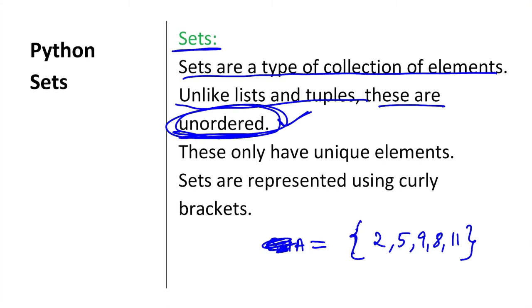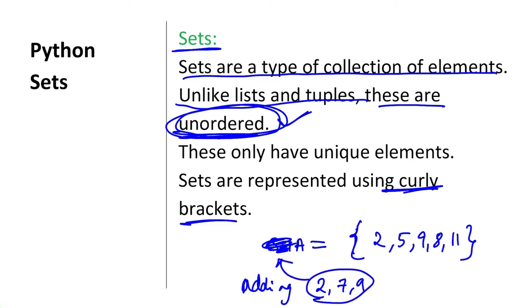We define it using curly braces. Now if I try to add 2, 7, 9 to this set A, will it accept these three values? Technically yes, there will be no issue in accepting these values.